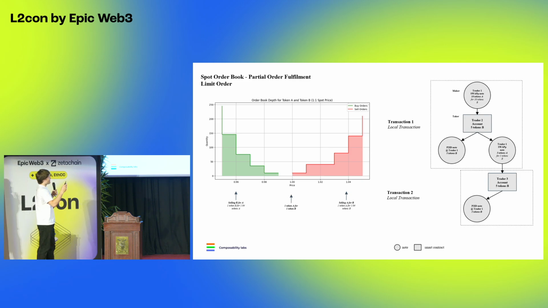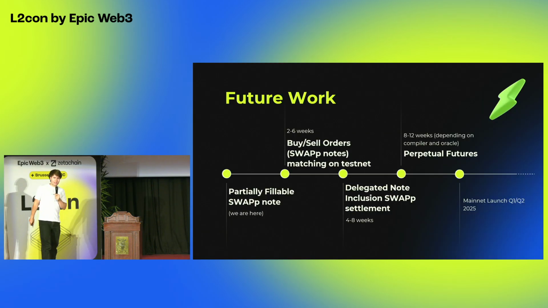And the buy limit order wouldn't get filled because any rational market participant isn't going to consume your buy limit order before some other notes that exist in the market, other buy-sell limit orders in the market. And what's cool is once you start aggregating these partially fillable swap notes by price and by amount, you can start seeing this order book depth chart. So yeah.